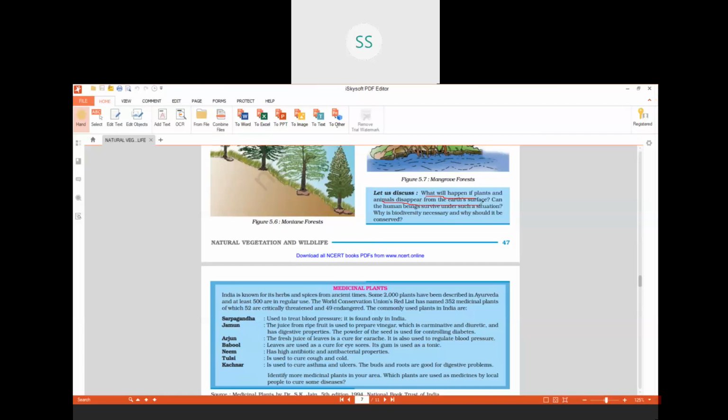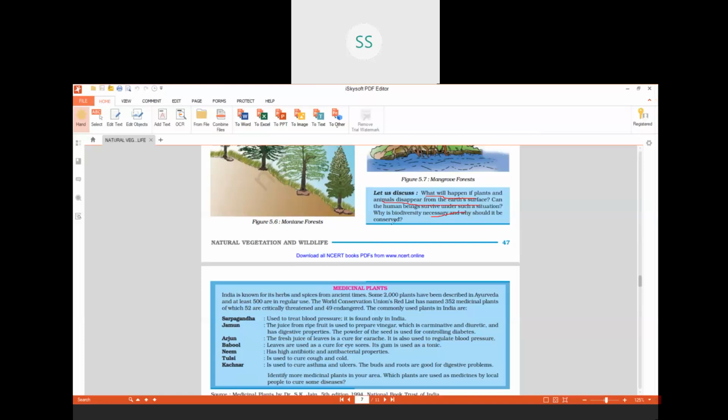Third question, why is biodiversity necessary? Do you know what is biodiversity? We have varieties of plants, varieties of animals on the earth's surface. This is what we call biodiversity. So this biodiversity, do you think is necessary?